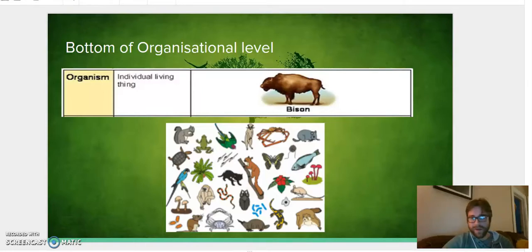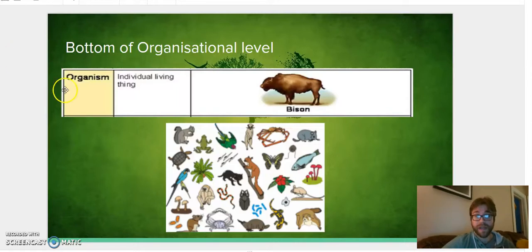Hi everyone. All right, so this is your review video for ecology. It's going to be for your first part of ecology. This is going to be about biological levels of organization, and it's going to be about different kinds of biomes and the animals that live in those biomes. So let's start with levels of organization.